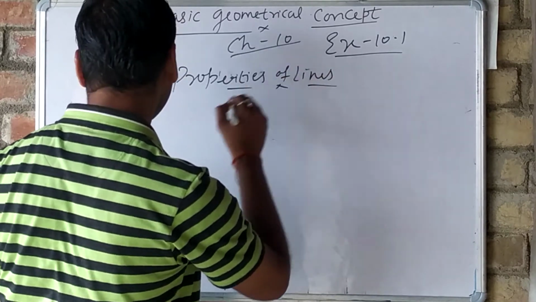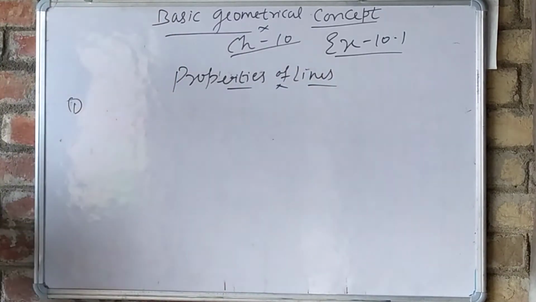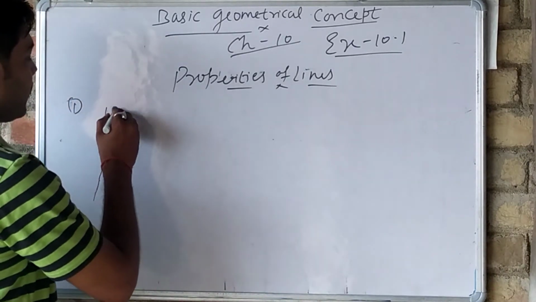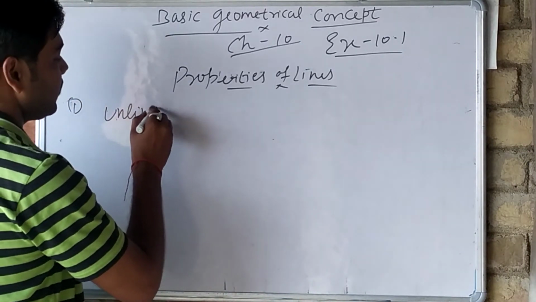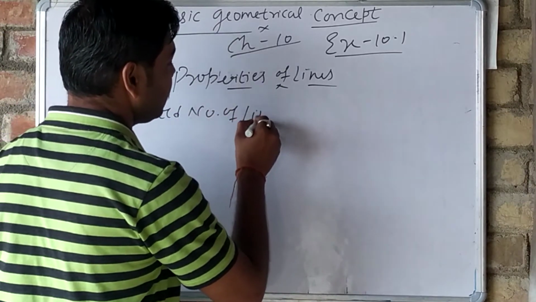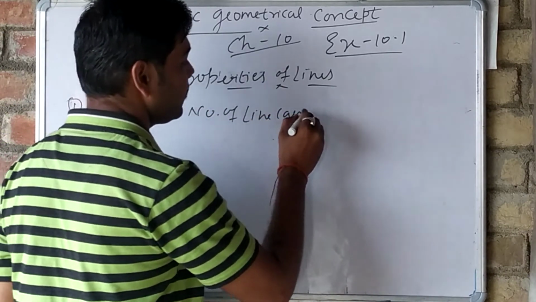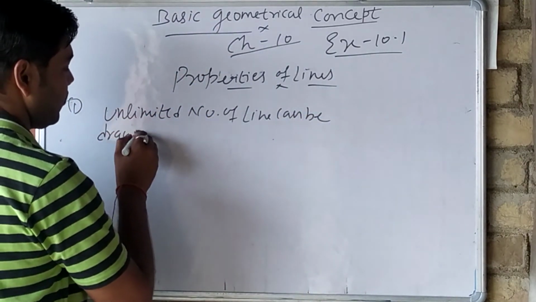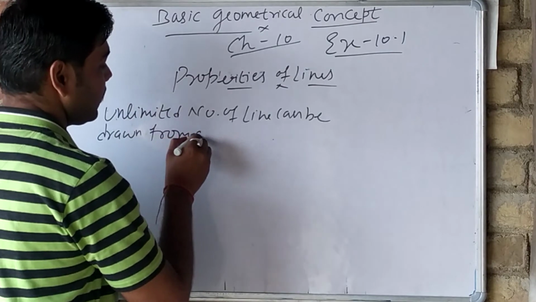Okay, properties of line. So first property is what? That an unlimited number of lines can be drawn passing through a given point.